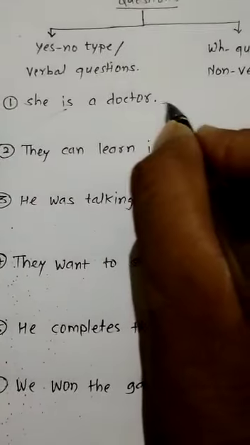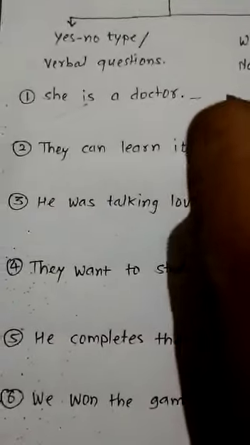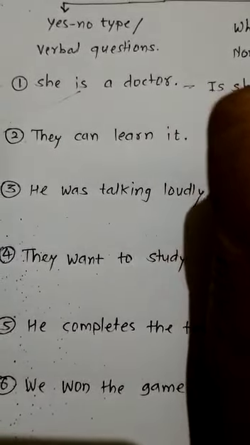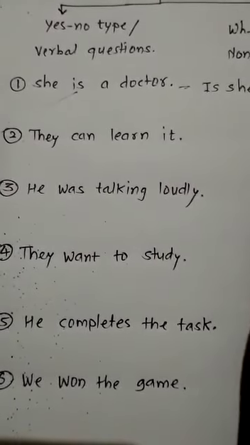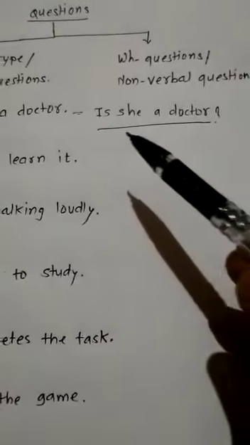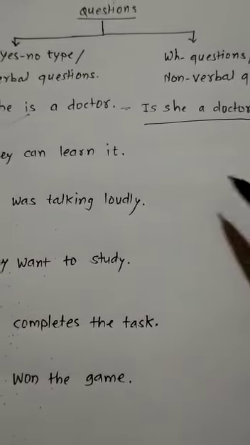First of all, the first sentence, is she a doctor? Is she a doctor, and question mark. See, this is your question. Is she a doctor? This is your question mark, and this is your interrogative question.